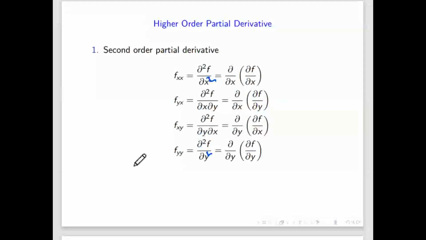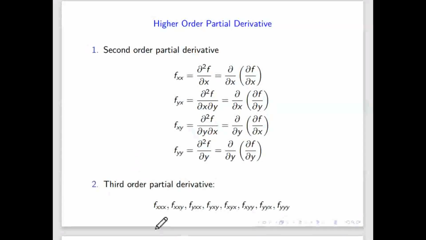So how many third order derivatives are possible for a function in 2 variables? Eight. Yes, these are the third order derivatives, total 8. You can define them like this.